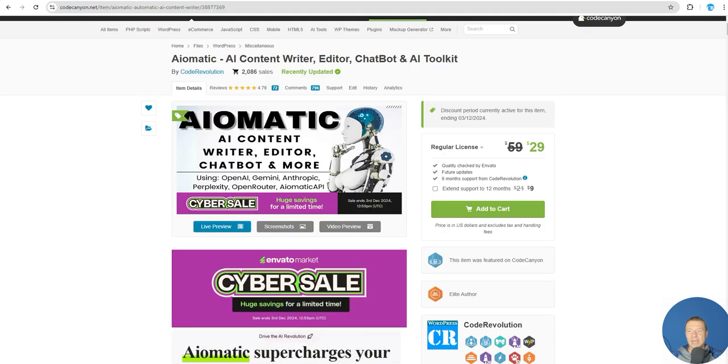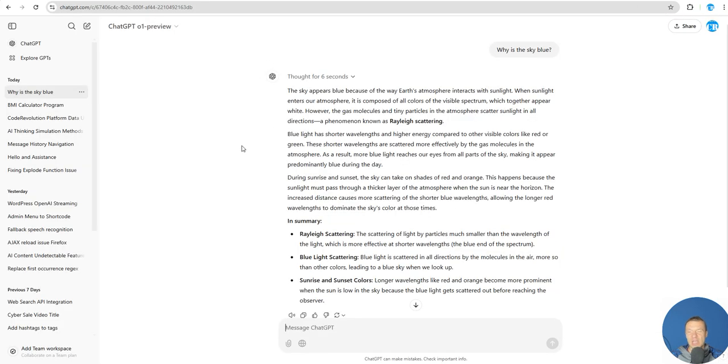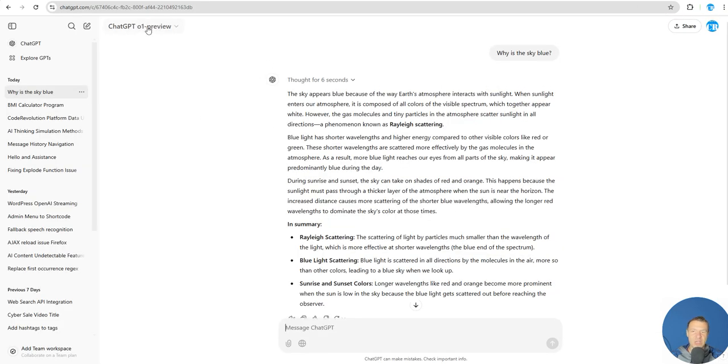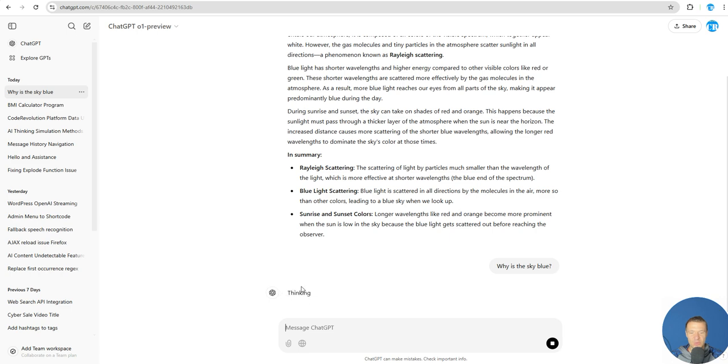So today I will show you a new update for Aimogen. It is allowing a similar experience like ChatGPT for reasoning. So you might be familiar with ChatGPT's o1 preview, and if we write a message here, it will think.